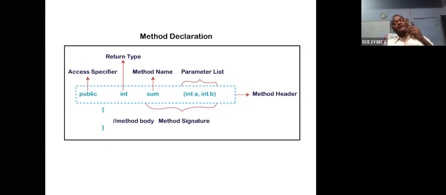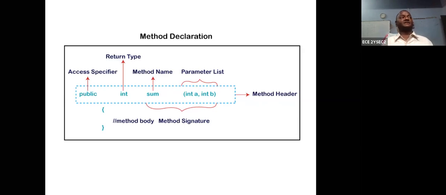Don't think like that. You can pass any parameters. It can be a combination of double, string, or integer. A combination of integer, double, float, string, anything can be passed. That's why this is called a parameter list. The collection of all these things is called a method header.